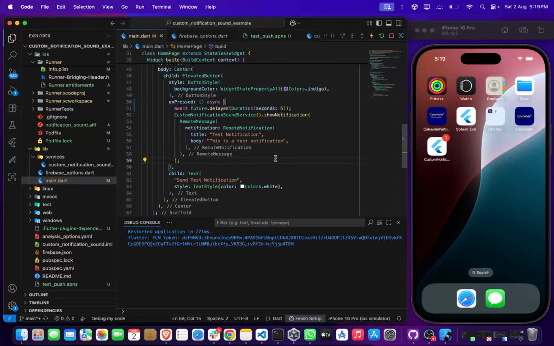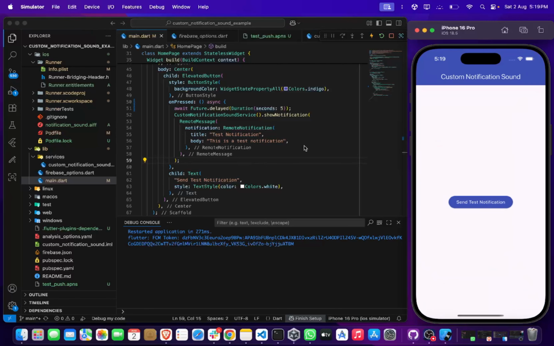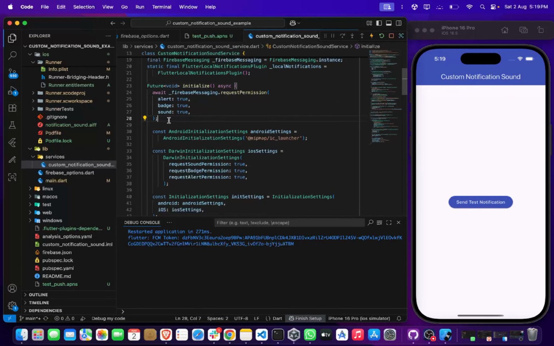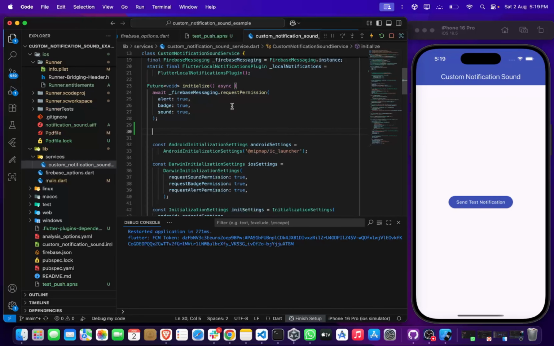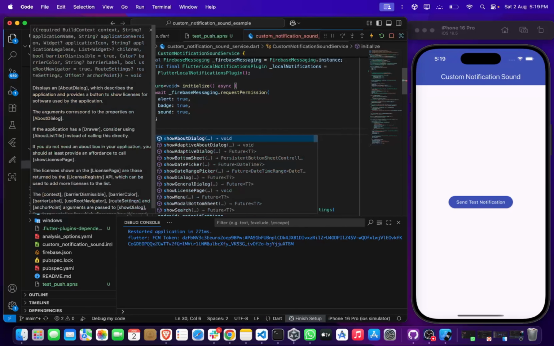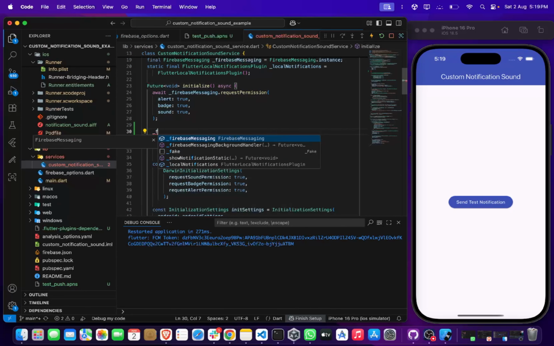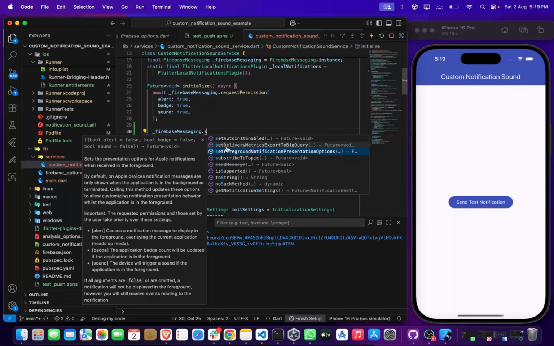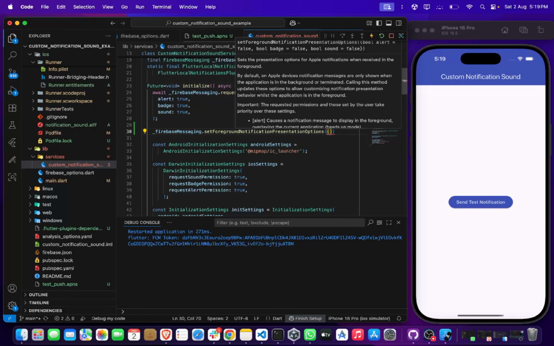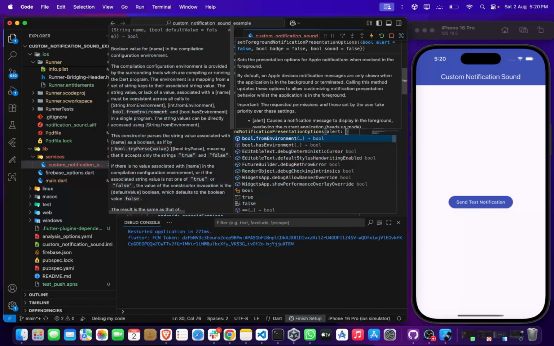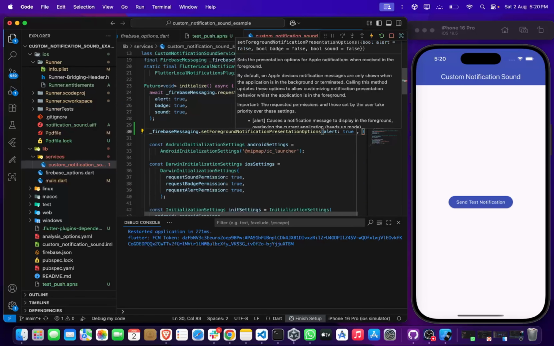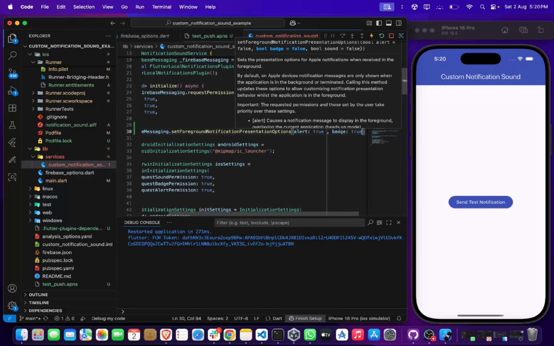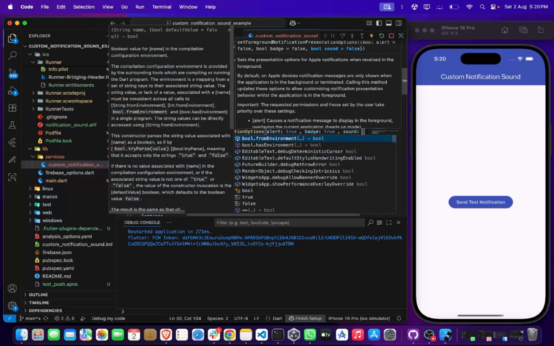So, in order to show the notification in the foreground also, we need to add some code. Here, in the initialize method, after requesting the permission, set foreground notification presentation options: alert true, badge true, sound also true.